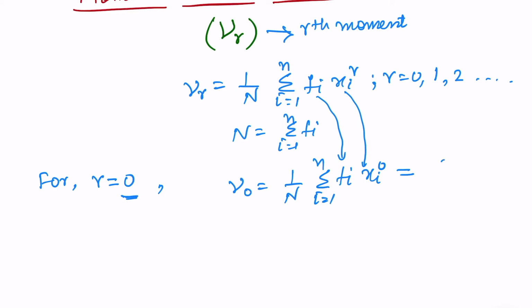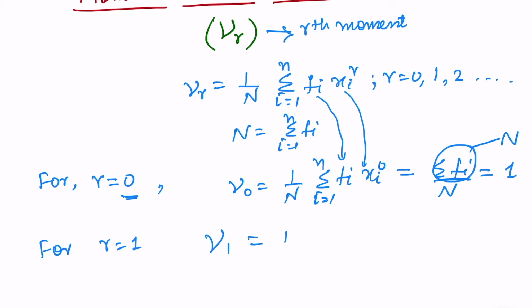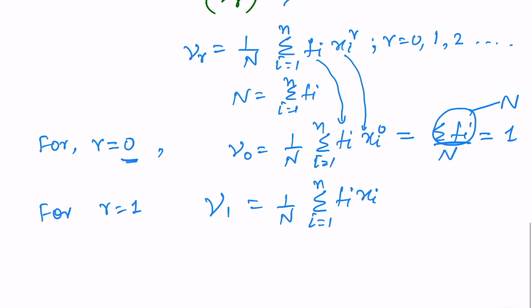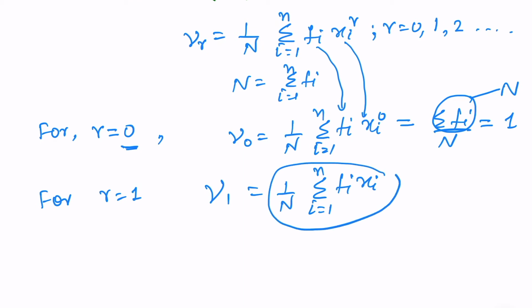So this is equal to sigma fi upon N. So this is equal to 1, because our sigma fi is nothing but N. So for r is equal to 1, what is nu 1, which is equal to 1 over N sigma i running from 1 to n fi xi. And if you remember, this whole formula is, write in the chat if you remember it, the mean.